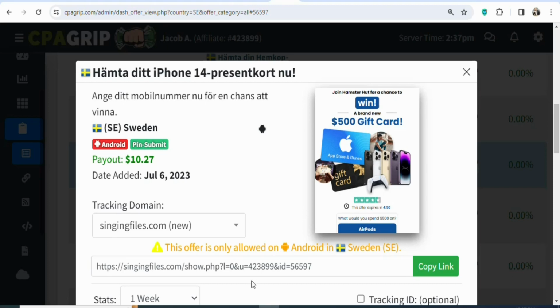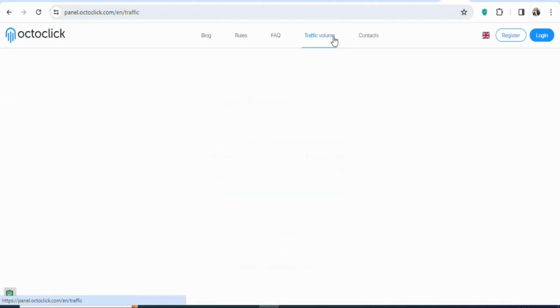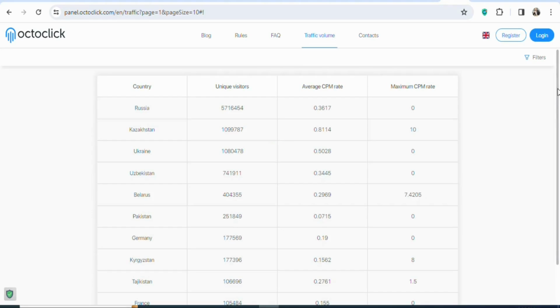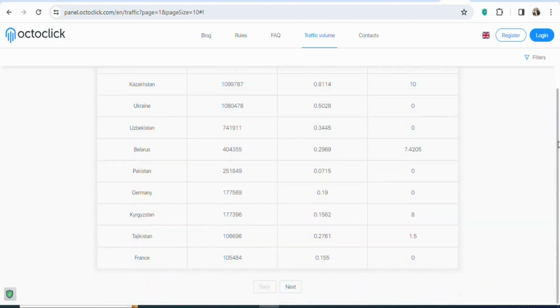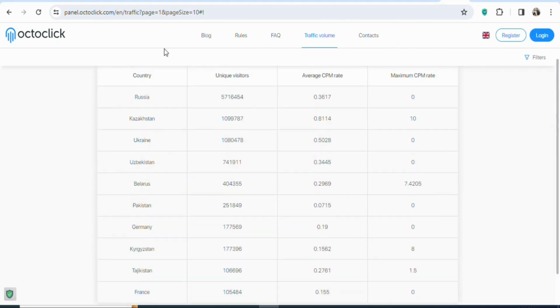If you want, you can use the paid traffic source or you can use the free traffic source. In this case, we are going to be using the paid traffic source so that we can get a lot of people who live in Sweden to click on our link and then enter their details. The website that we are going to be using today is octoclick.com. On this website, you can buy traffic at a very cheap cost to your affiliate links. So what we are going to be doing is that we are going to be using this website to get people in Sweden so that they can click on our link and then enter their details for us to make money. The best part is that most of the traffic coming from this website are from Sweden.